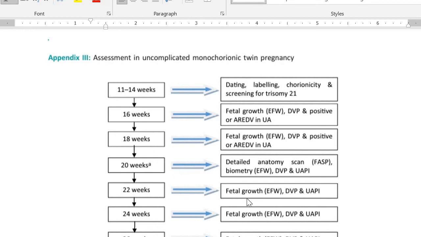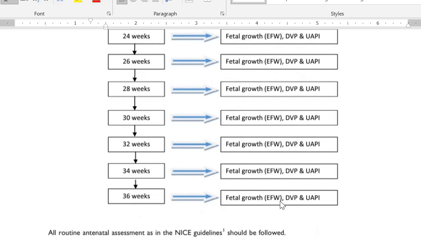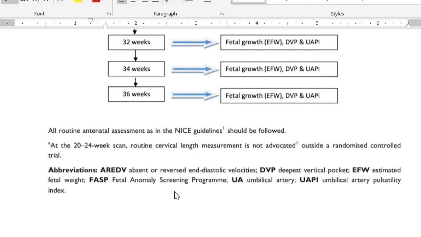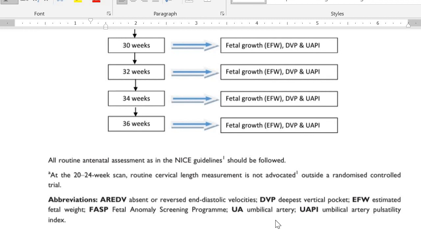This is just the fetal surveillance: you are going to see them every 2 weeks, because in all of these you are doing the same thing. You are just checking the estimated fetal weight, deepest vertical pool, and the umbilical artery Doppler. Not more than that. Anytime there is abnormality in the Doppler, as I said before, that is an indication for delivery. So for the smaller baby, you are going to give antenatal corticosteroids and deliver. That's all you need to do.